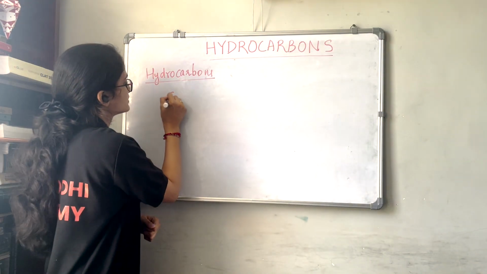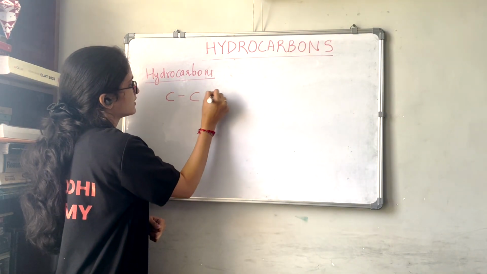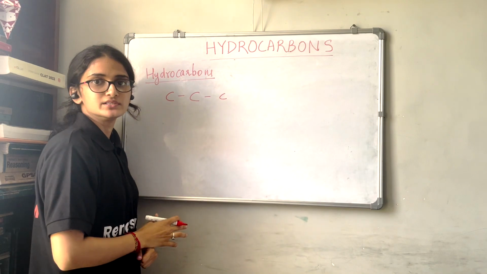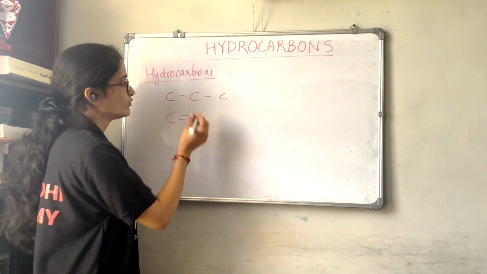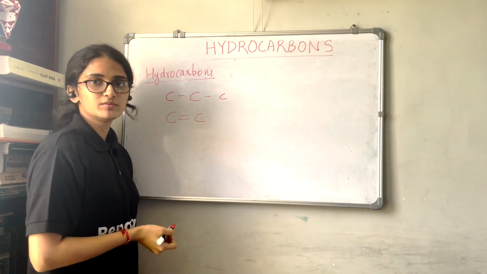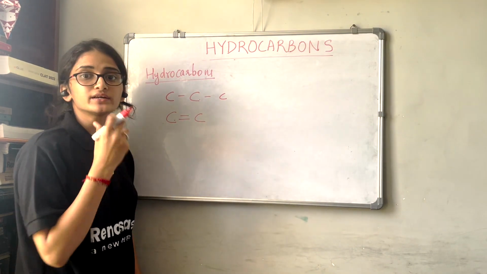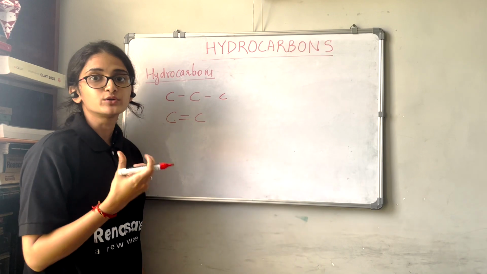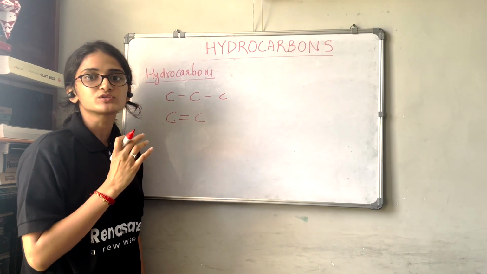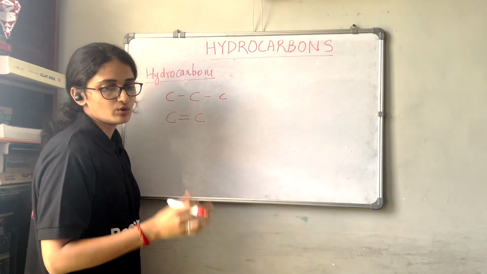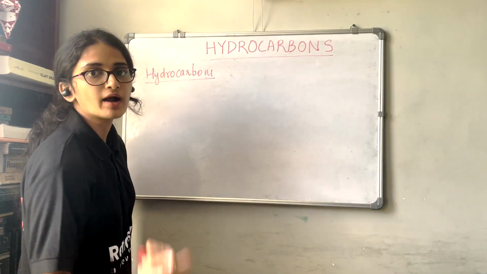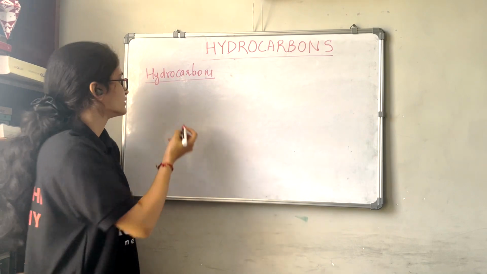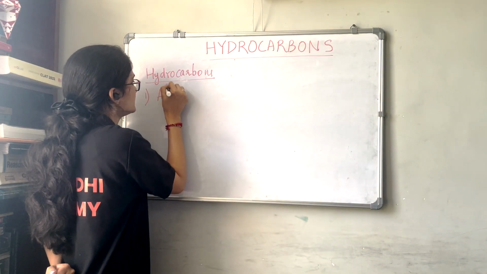Now we have this, the single bonded carbons, and these are the double bonded carbons. So we have single bonded carbon and we have double bonded carbon. Depending on the carbon-carbon bond or carbon-hydrogen bond, we have different types of hydrocarbons. First we are going to see the single bonded carbon-carbon and carbon-hydrogen, that is alkanes.